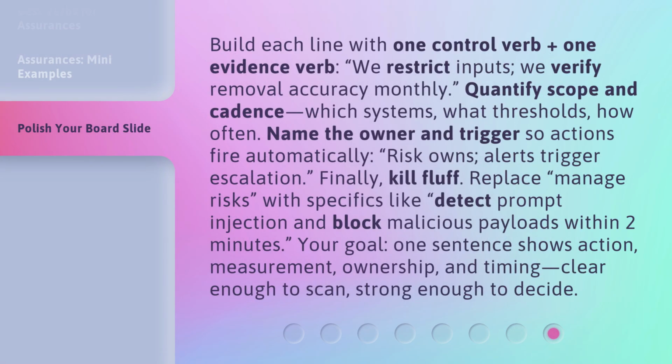Build each line with one control verb plus one evidence verb. We restrict inputs. We verify removal accuracy monthly. Quantify scope and cadence. Which systems? What thresholds? How often? Name the owner and trigger so actions fire automatically. Risk owns. Alerts trigger escalation.